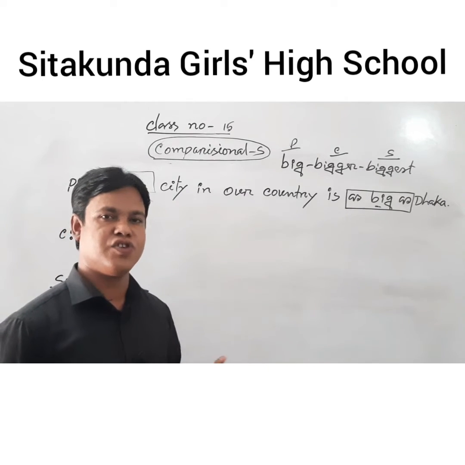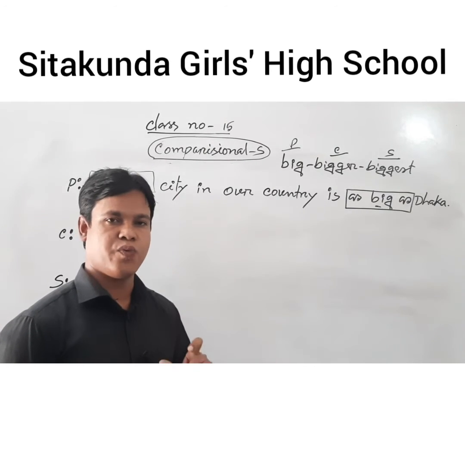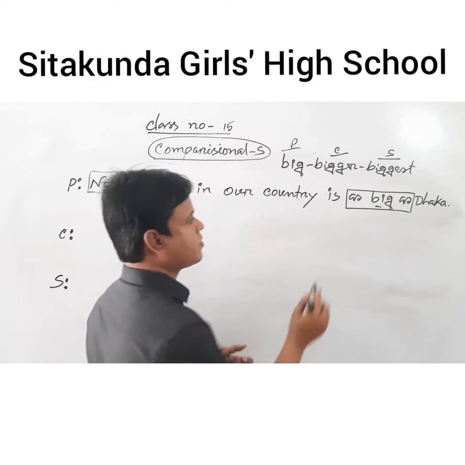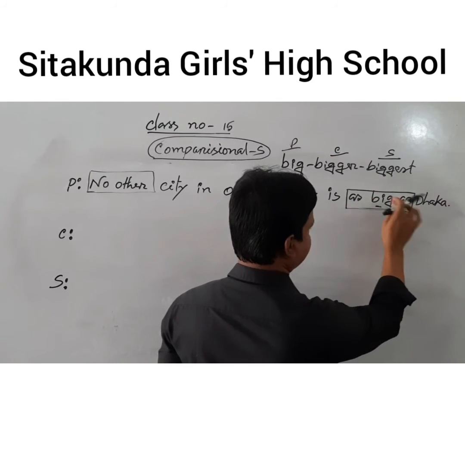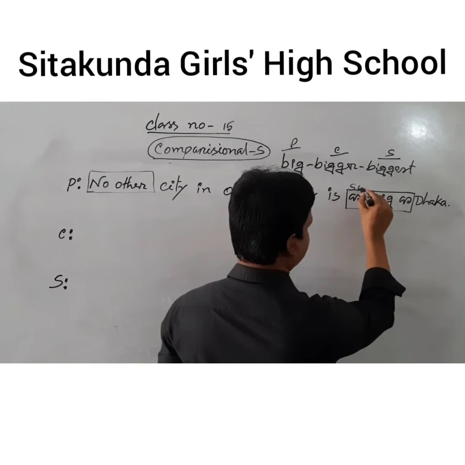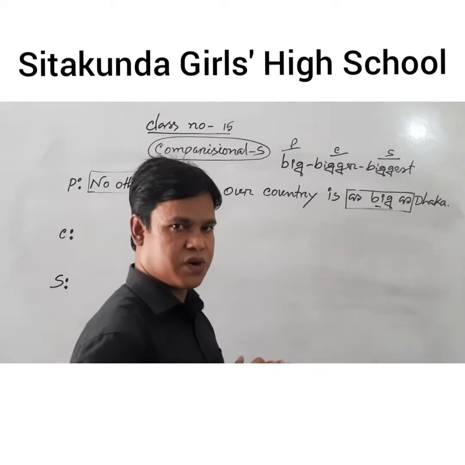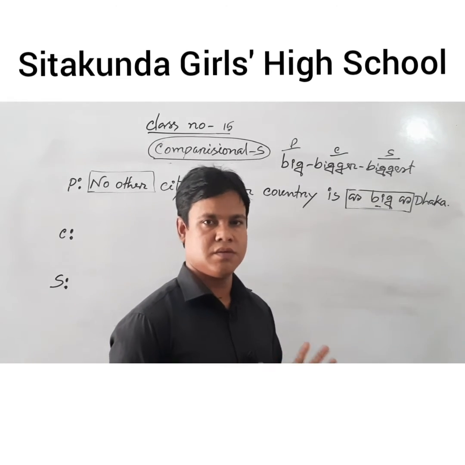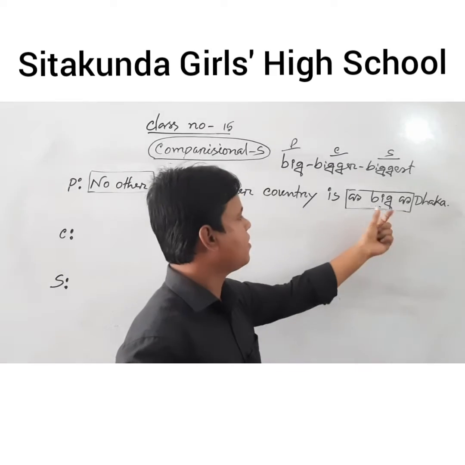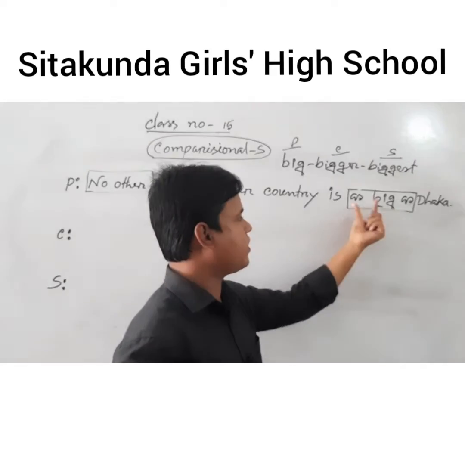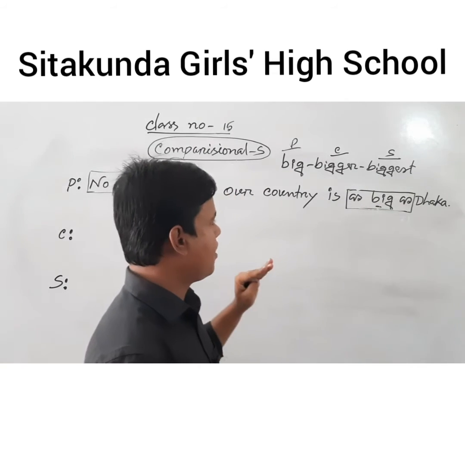If we find no other in the positive sentence, then we have to mark the adjective with as or as...as. We can use here only as, but there is another rule: as big as. The adjective goes with as...as.